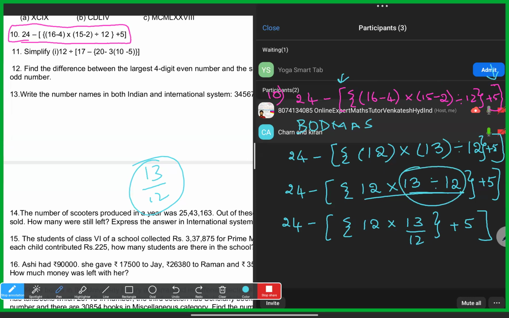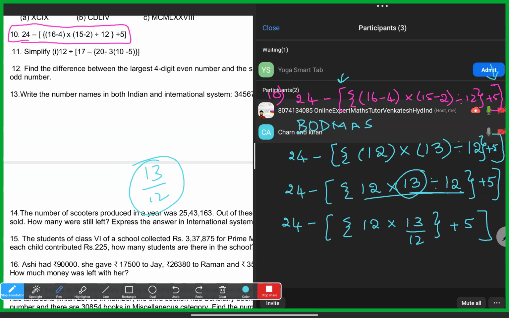Now after this, what we have to do? You have understood why I wrote 13 by 12? Because there is multiplication and here division is there, so I have to first finish the division. If suppose instead of 13 here some other number which is divisible by 12 is there, it will get some number. Sir, how did you see that 13 is not divisible by 12? Because 12 ones are 12, 12 twos are 24, no?